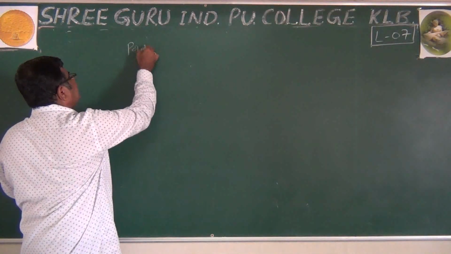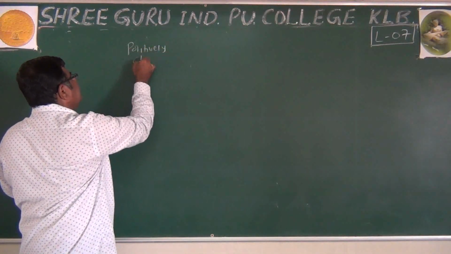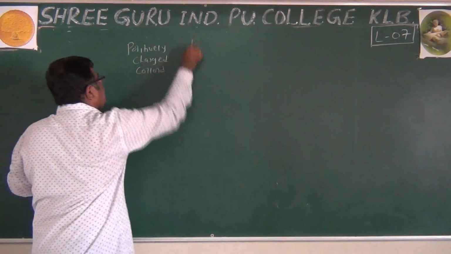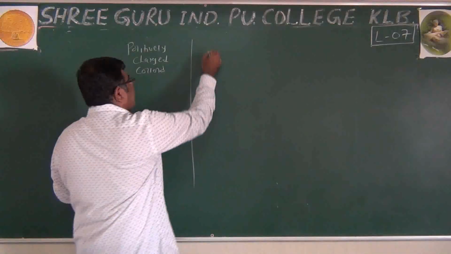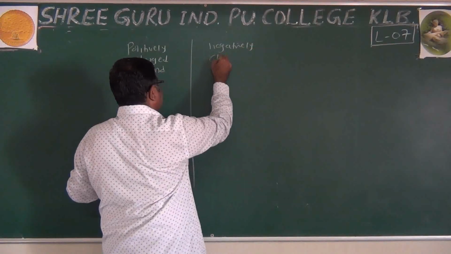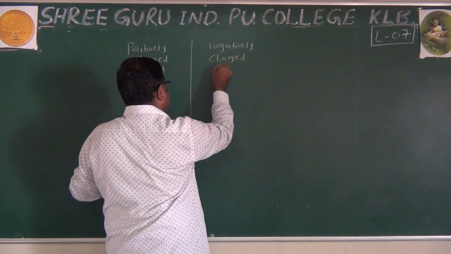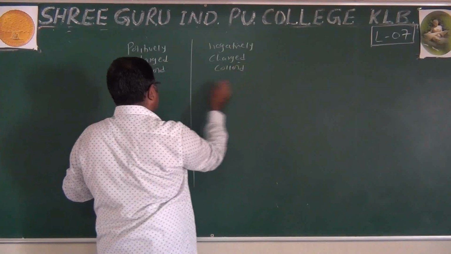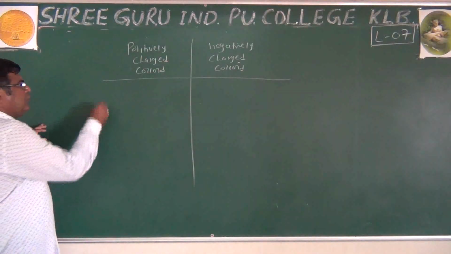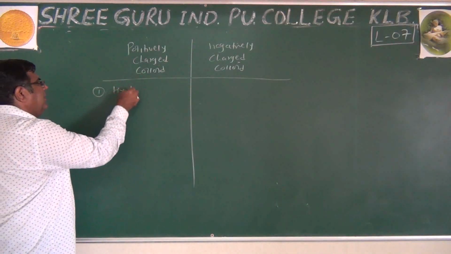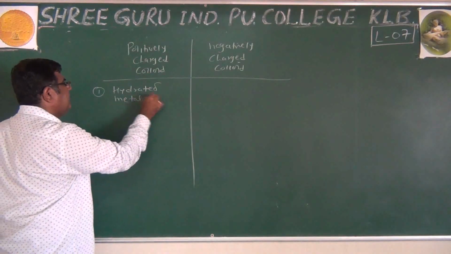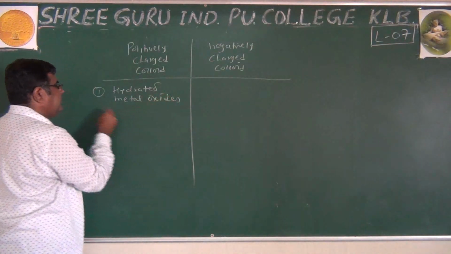Positively charged colloid and negatively charged colloid. The first positively charged colloids are hydrated metal oxides.